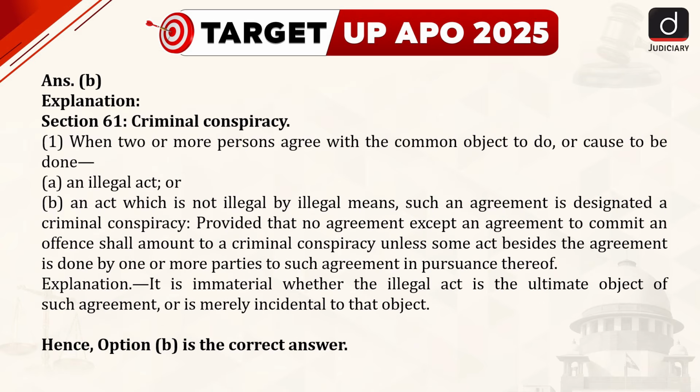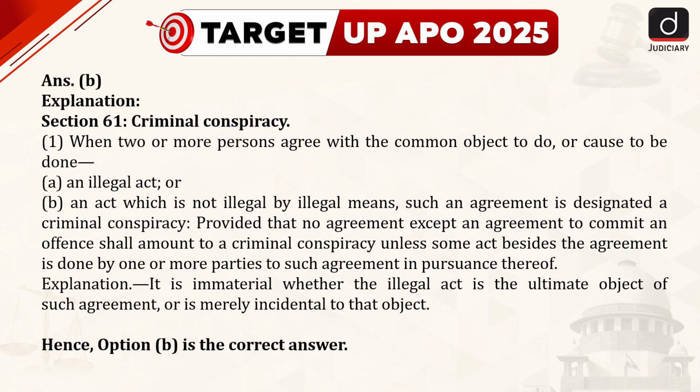Section 61 of the BNS stands for criminal conspiracy. When two or more persons agree with the common object to do or cause to be done an illegal act or an act which is not illegal by illegal means, such an agreement is designated a criminal conspiracy, provided that no agreement except an agreement to commit an offense shall amount to a criminal conspiracy unless some act besides the agreement is done by one or more parties to such agreement in pursuance thereof.